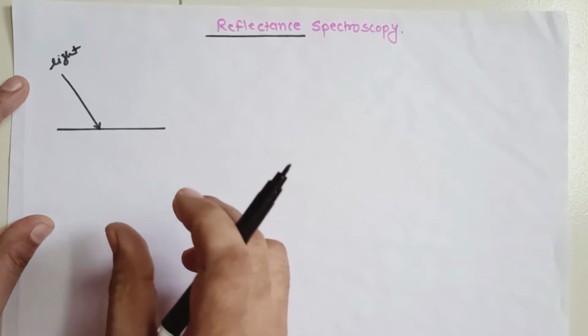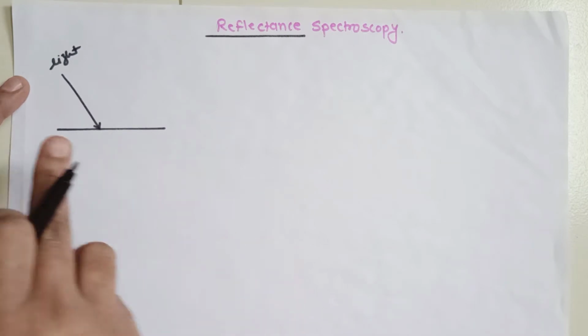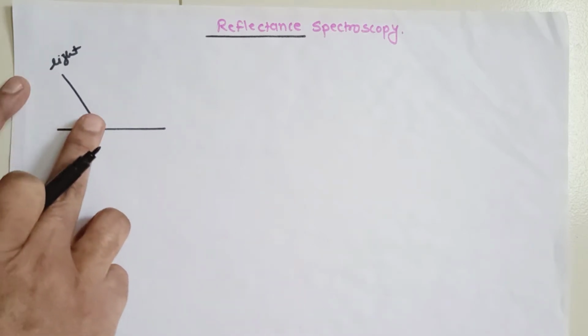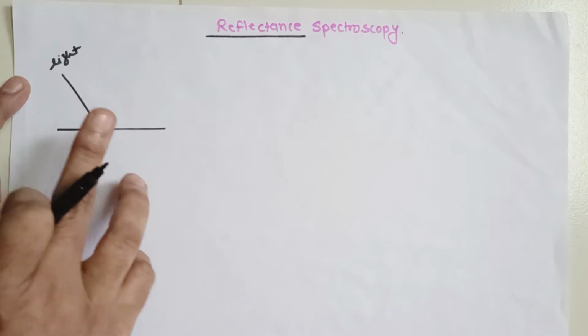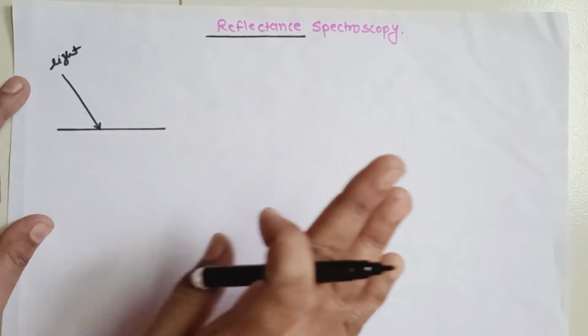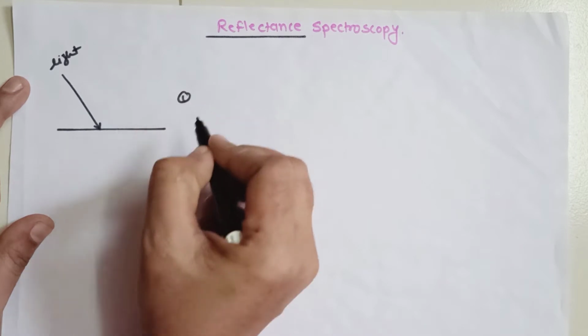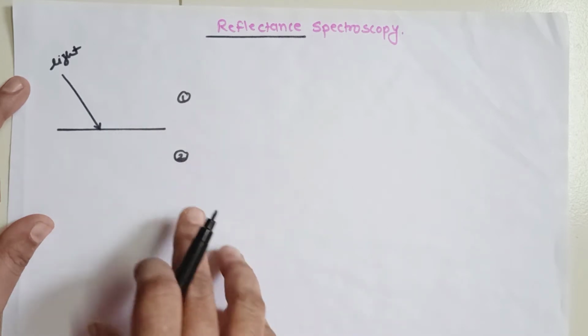Reflection is when light is incident on an interface between any two media. Any two media means, suppose this is medium number 1 and this is medium number 2.